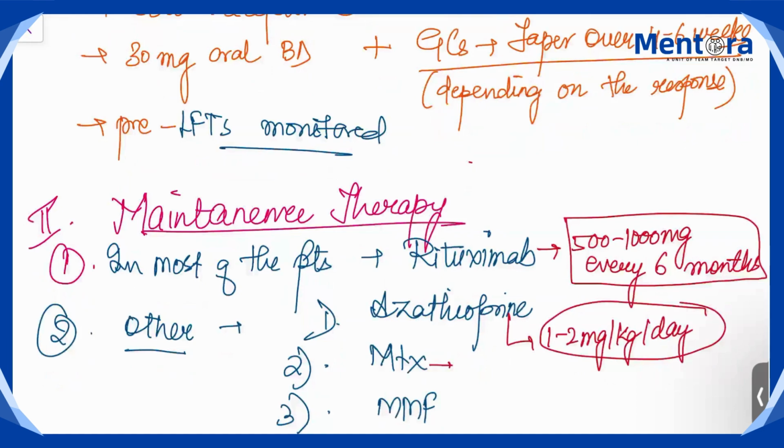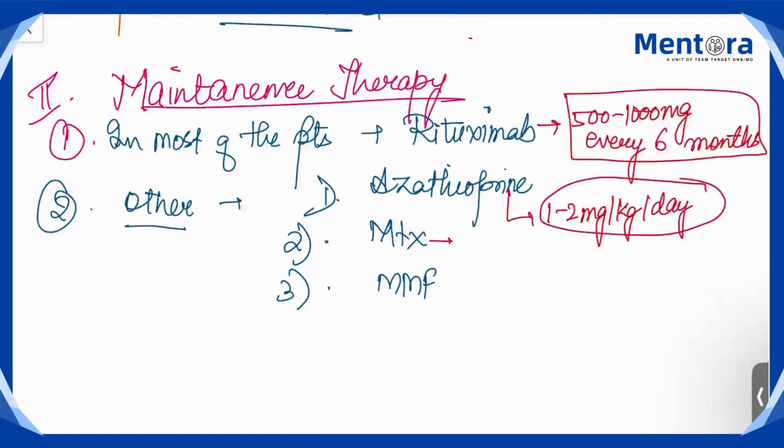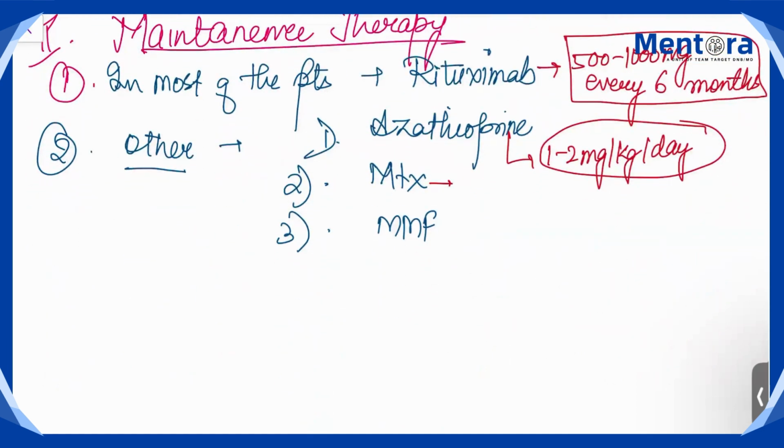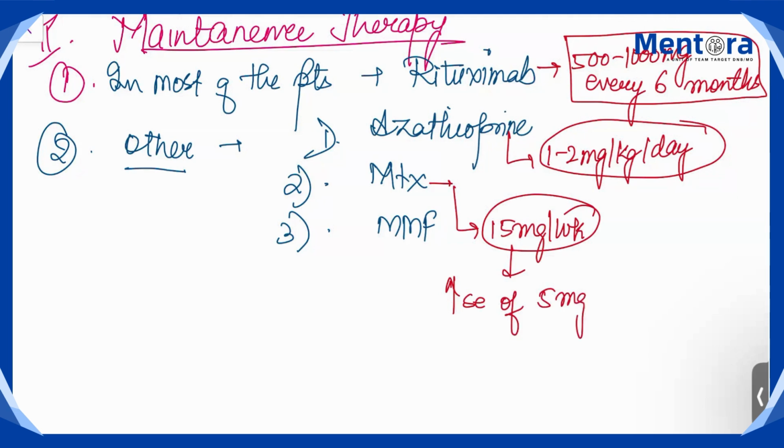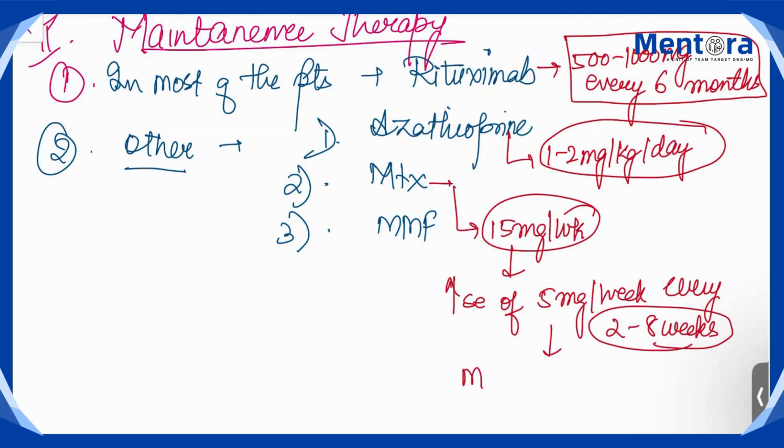Methotrexate, you will start with 15 milligram per week. Then you increase the dose by 5 milligram per week every 2 to 8 weeks. So analyze the patient, and every 2 to 8 weeks increase the dose by 5 milligram per week, and the maximum you can give is up to 25 milligram per week, not more than that.